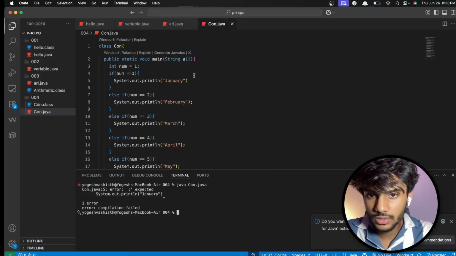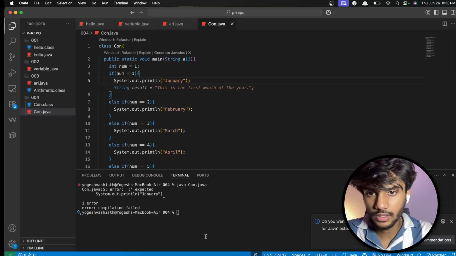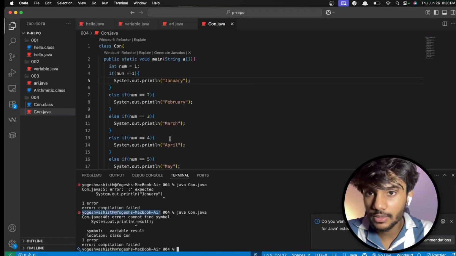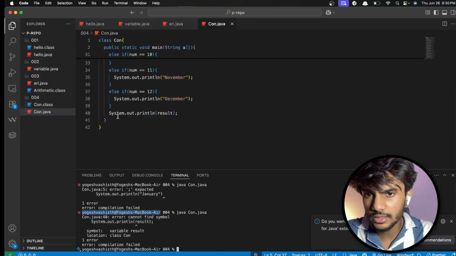Okay, so it shows there should be a semicolon. And what it shows, cannot find the symbol result. There is something result. Yeah, we are printing this.